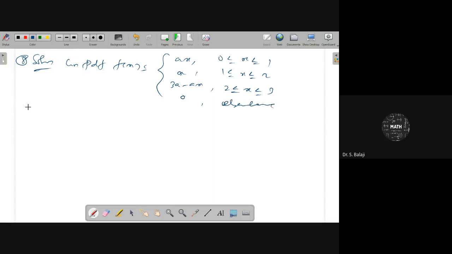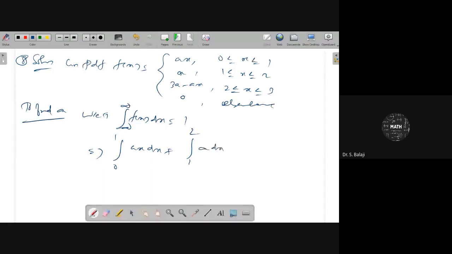So to find a, we know that by property, the integral from minus infinity to infinity of f of x dx is equal to 1. So 0 to 1 of ax dx plus 1 to 2 of a dx plus 2 to 3 of (3a minus ax) dx plus 0 equal to 1.